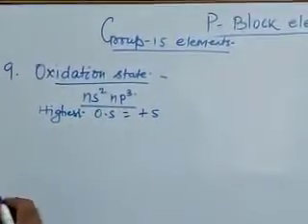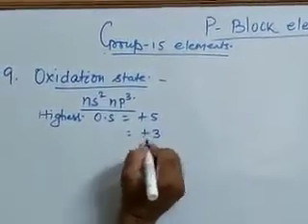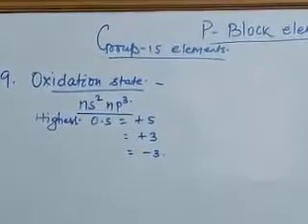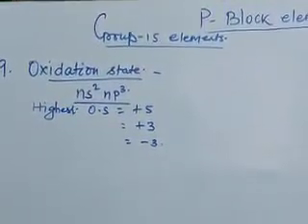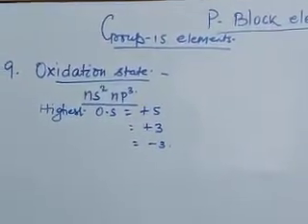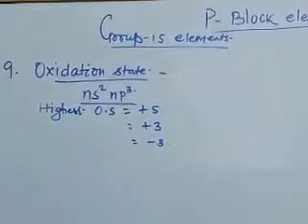In addition to +5, they also show +3 and -3. So the prominent oxidation numbers of group 15 elements are +5, +3, and -3. We will discuss one by one.